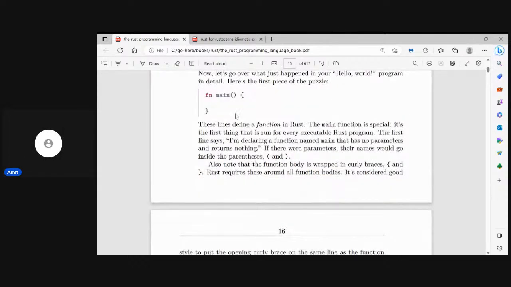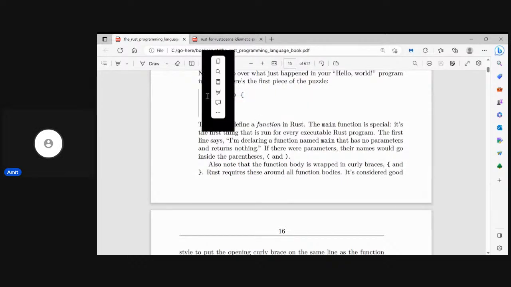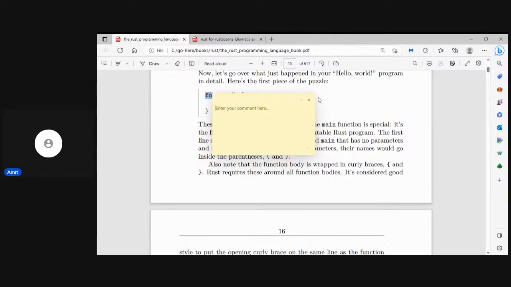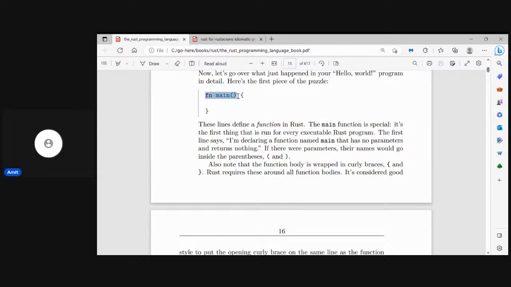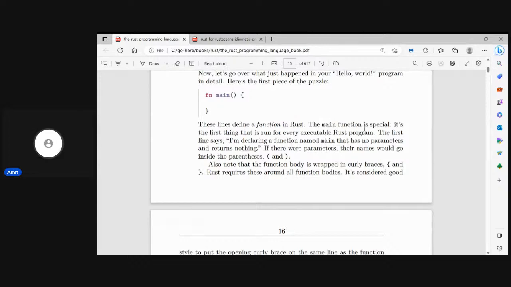So this line actually defines a Rust function. In other programming languages, for example in Python, we have def and the function name. In C, we have int and the function name. In Java, it's pretty much the same as C and C++, that is int, void, and the function name. So we can compare the languages. It becomes easy.